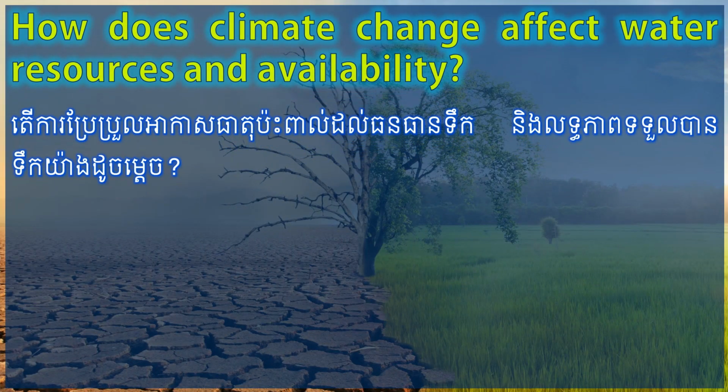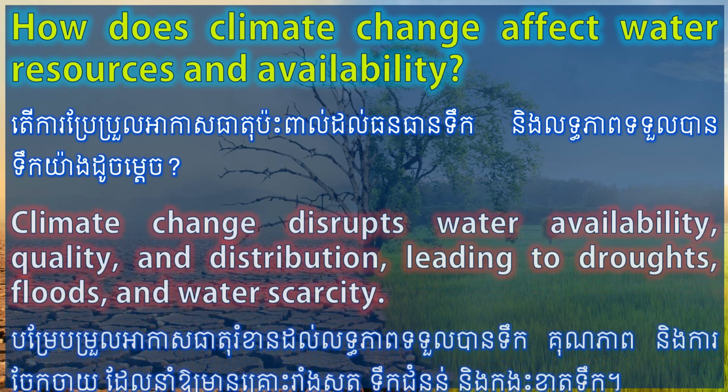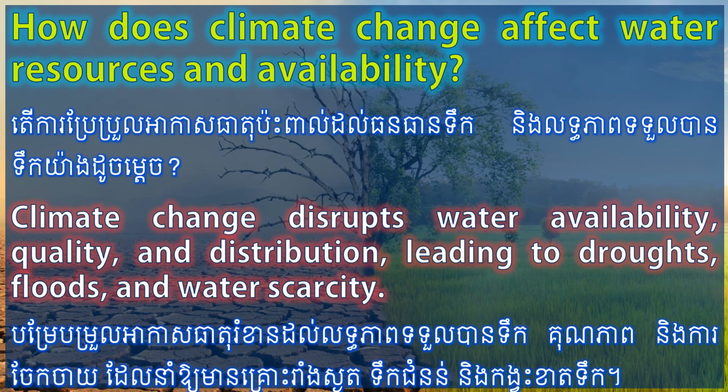How does climate change affect water resources and availability? Climate change disrupts water availability, quality, and distribution, leading to droughts, floods, and water scarcity.